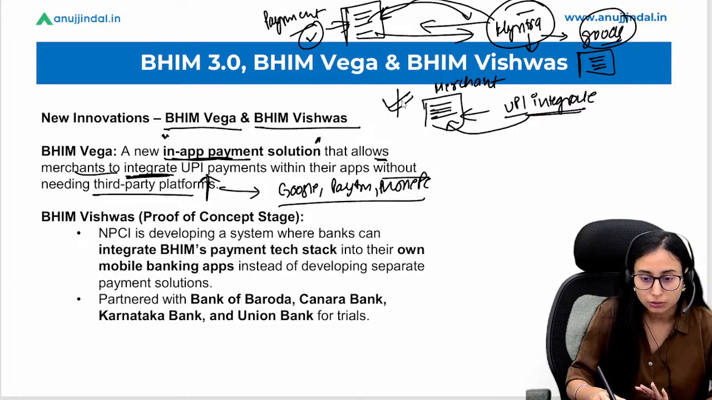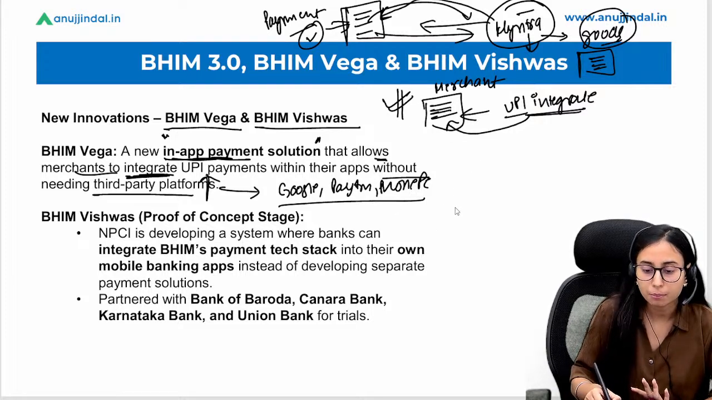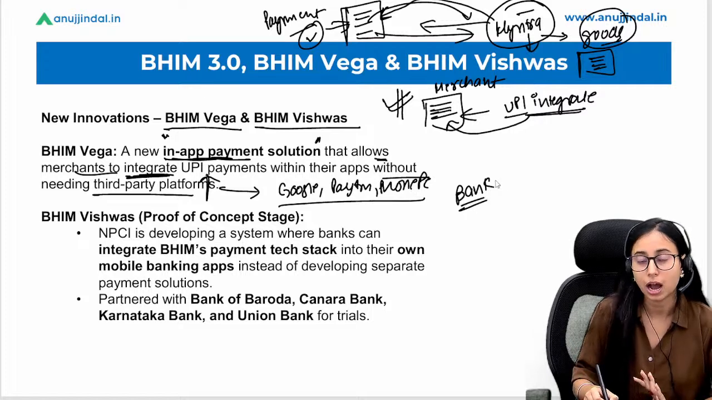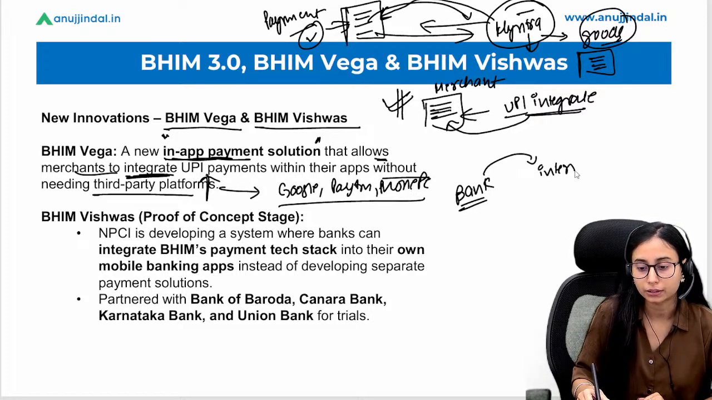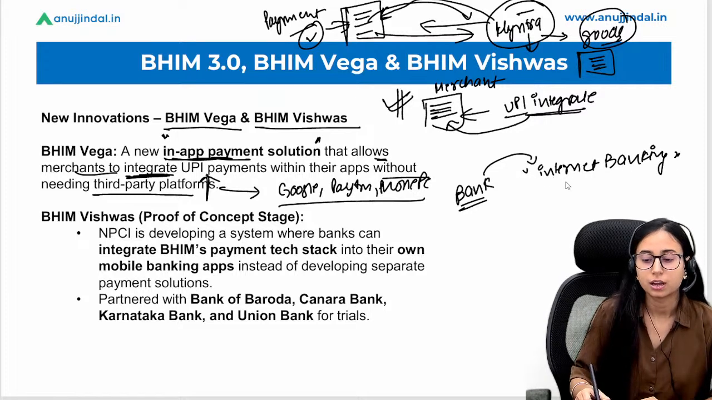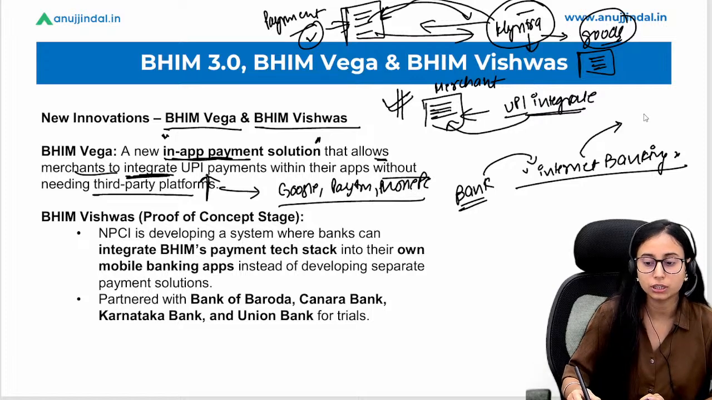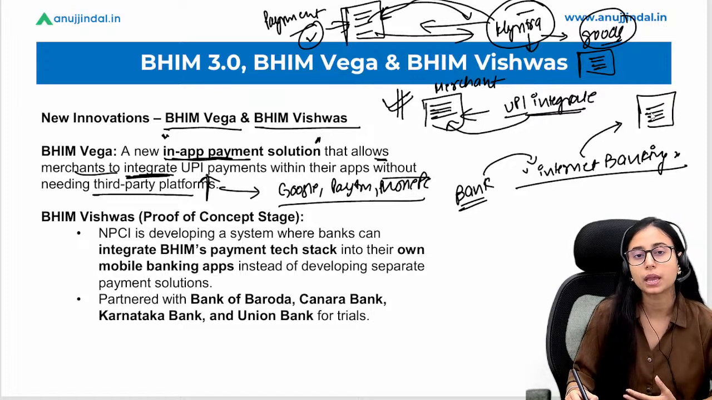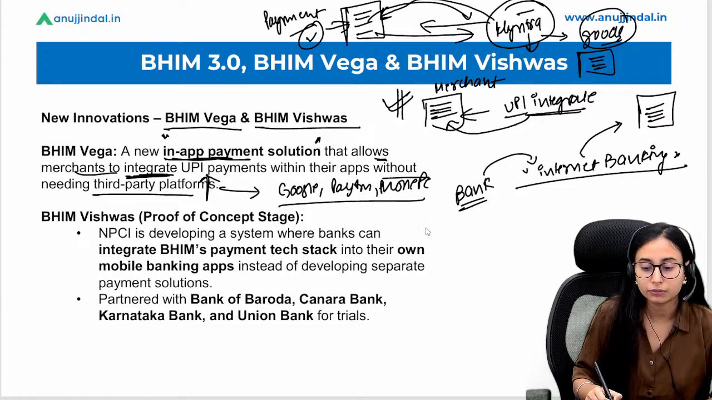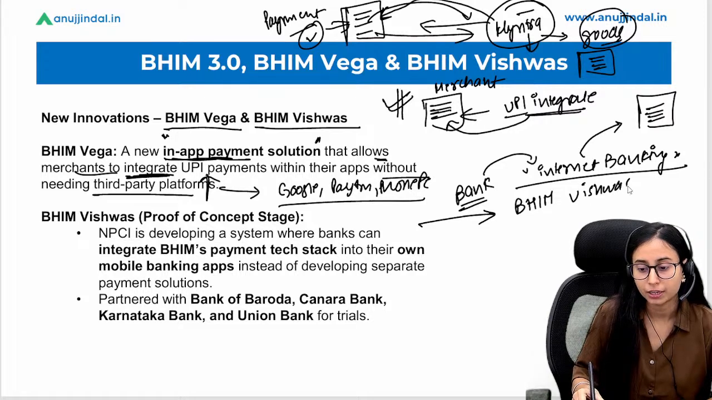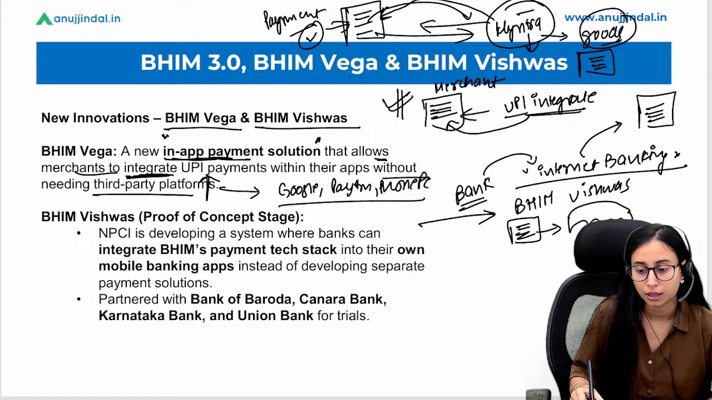Now the same feature is being introduced in the bank as well. How? Suppose I am using internet banking. The facility of internet banking allows me to make a transaction, right? But what internet banking also does is that it takes me to the payment interface in order to make a payment. Now the NPCI says that we are going to introduce this BHIM Vishwas, wherein they are saying that this interface will be integrated in the bank's brand name.